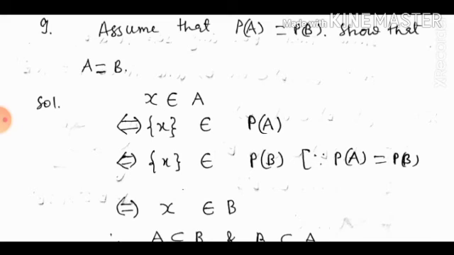Here X belongs to A implies that {X} becomes a subset of A and it becomes an element of the power set of A. So {X} is an element of P(A). Here P(A) is equal to P(B), so we write {X} is an element of P(B). This implies that X belongs to B.